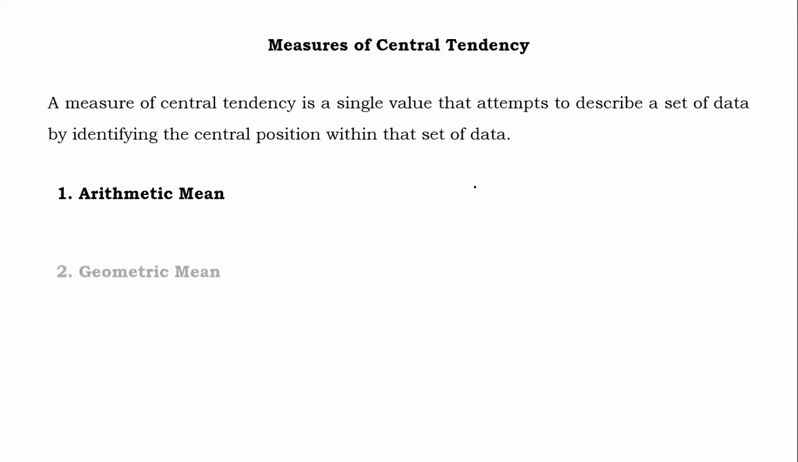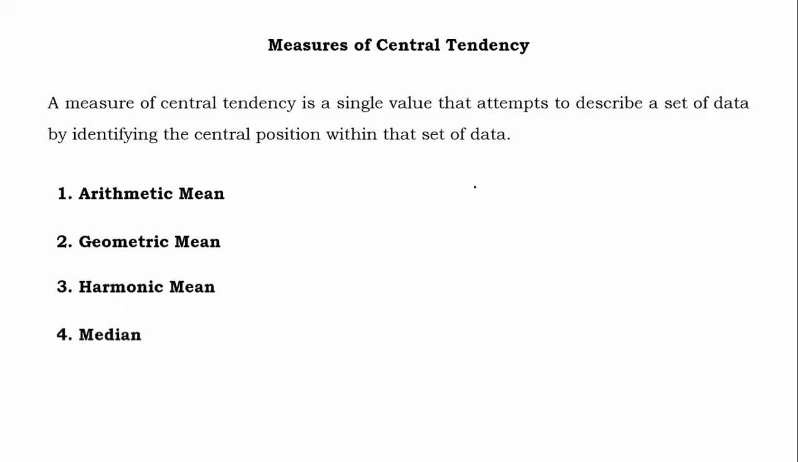Arithmetic mean, geometric mean, harmonic mean, median, mode. These are the 5 averages or 5 measures of central tendency. After that, there is the concept of measures of dispersion also, and the requisites for an ideal measure of central tendency.